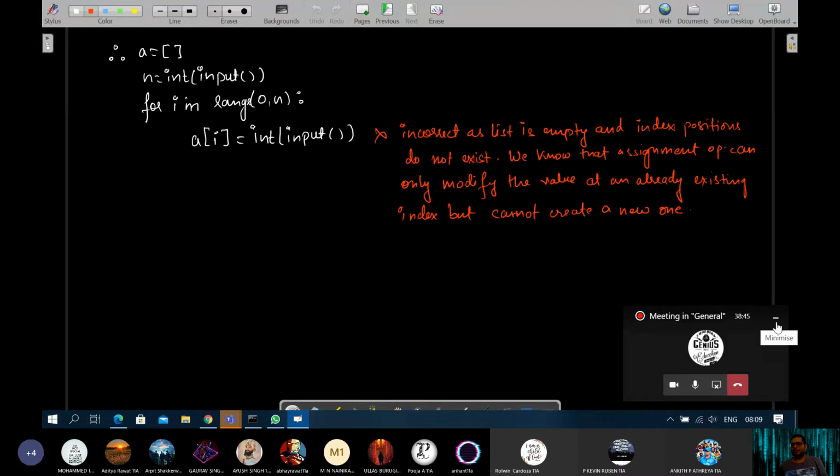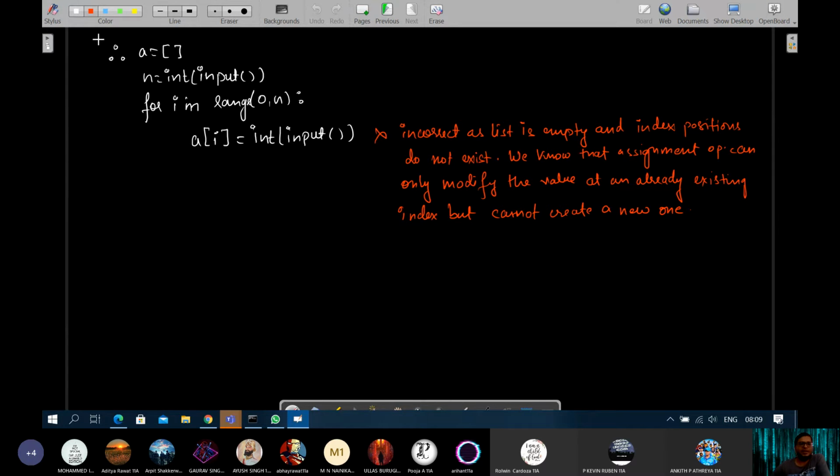Right. But is there any way using which we can use the assignment operator to accept values? Yes, there is one way. Let's say if somebody asks, so I will mention here a way to accept user input using the assignment operator.